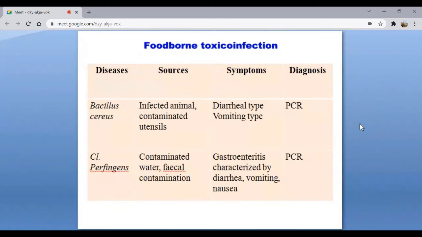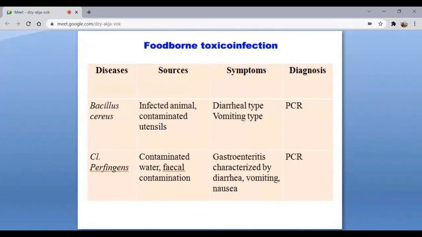Some of the examples: I might ask you to give some examples of foodborne infection, or bacillary rice water disease. I might give you a particular example, like Shyam was making a food. He was making rice, then he warmed the leftover rice and got the symptoms. So diagnose what is the reason that he got this type of food poisoning and what may be the organisms related to the food poisoning, right? This type of questions will be coming in the examination. So you have to remember in that manner.